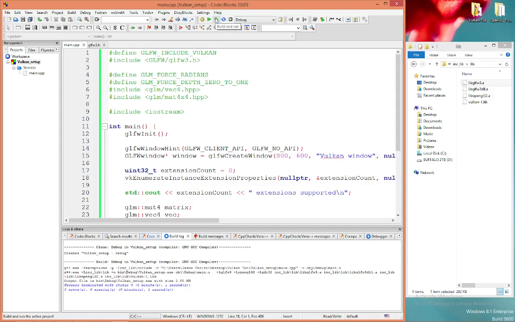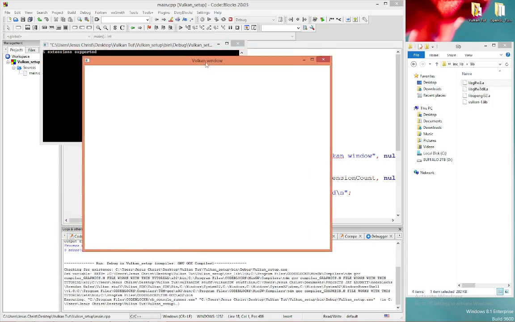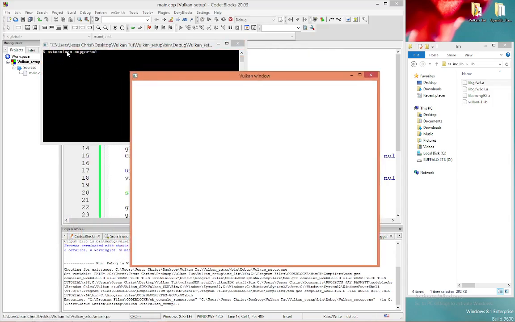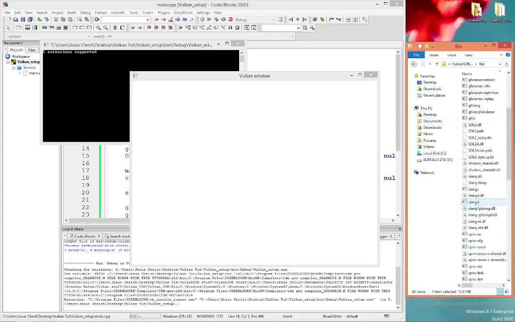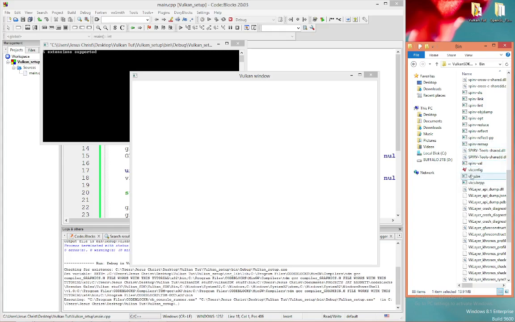So now we'll run, build and run, or you could just run, and you should get your Vulkan window with 5 extensions supported. Now I'm going to show you a little something. You should not have a problem running Vulkan if your hardware is good. Okay, we'll go to Vulkan SDK stuff. We'll go into bin, scroll all the way down until you see the little VK config logo. You want to double click on vkcube.